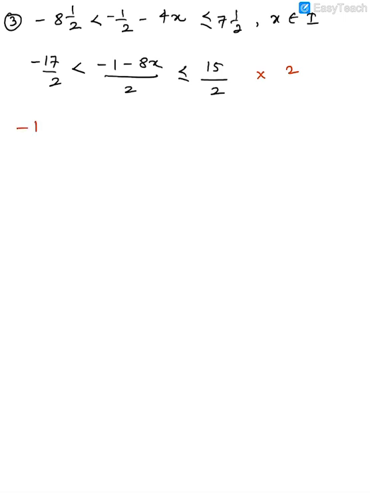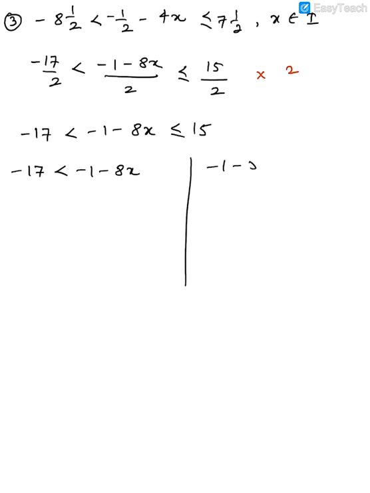So you'll get minus 17 less than minus 1 minus 8x less than or equal to 15. Again split the term, minus 17 is less than minus 1 minus 8x, and out here you get minus 1 minus 8x less than or equal to 15.